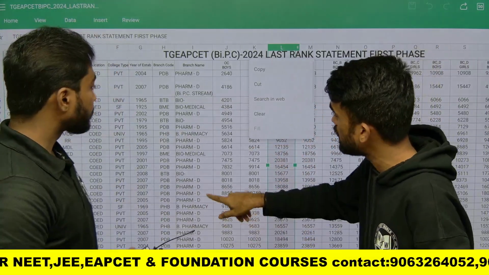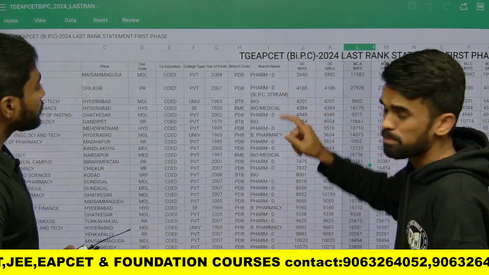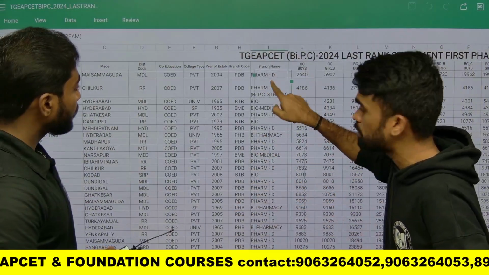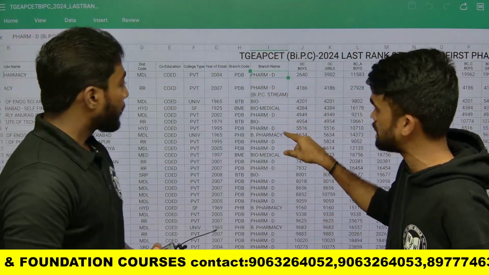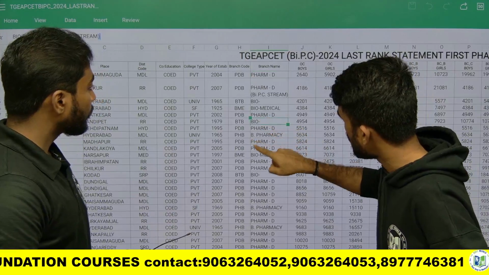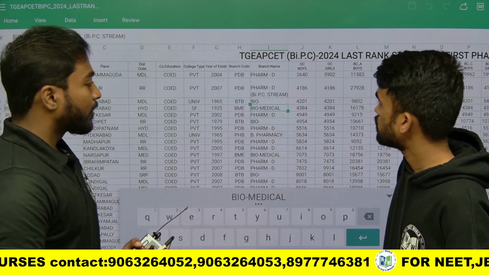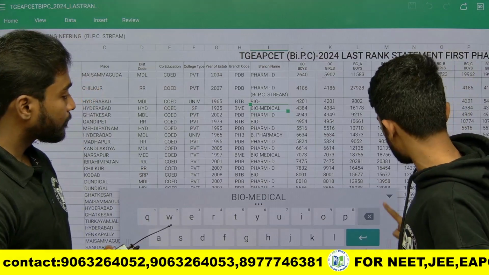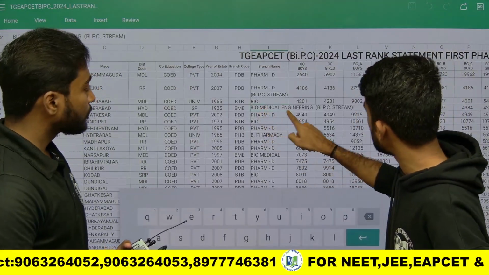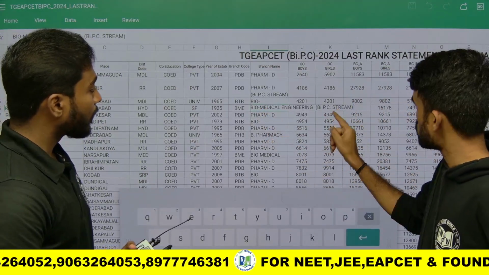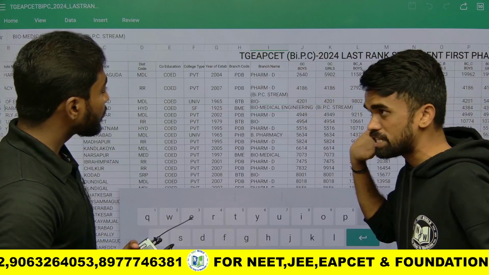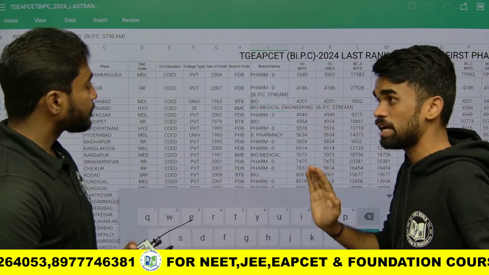Again, see here, if you see the branch list, we have Pharm D students in this list itself, and biomedical and biotechnology students as well. So if they want, particularly, they can opt for that. If they are interested in biomedical engineering for the BiPC stream, BiPC students can do engineering also. So this is also one option they have.